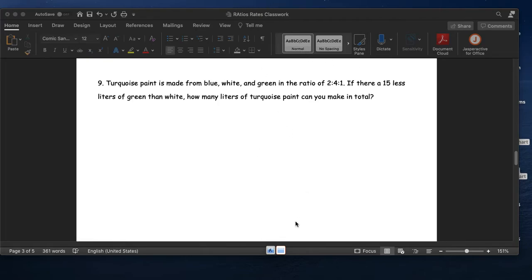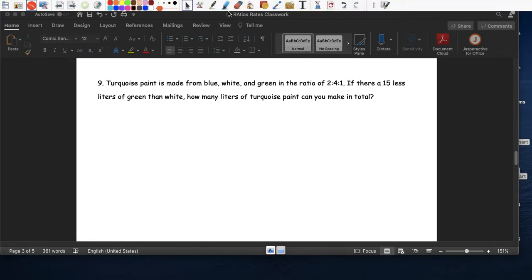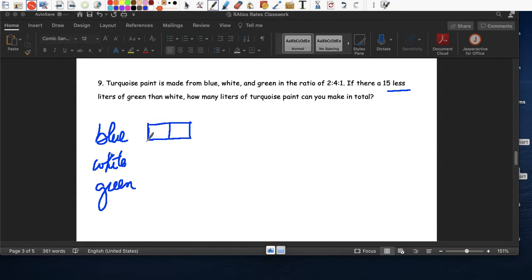Okay, same type of question, but instead of more, it's less. So we're going to have blue, white, green. So we got 2 for blue, 4 for white, and 1 for green. Okay, so right now it's 2, 4, and 1. Blue, white, and green. 2, 4, 1. So 1, 1, 1, 1.